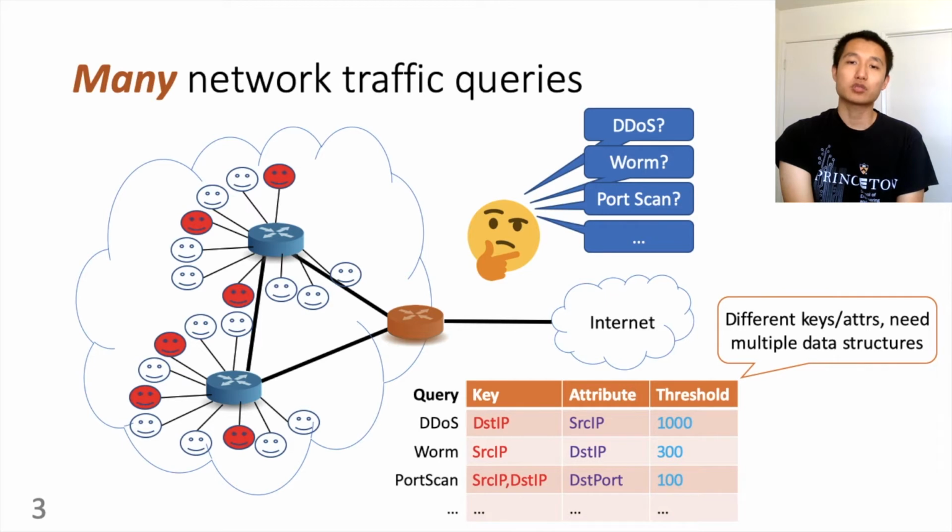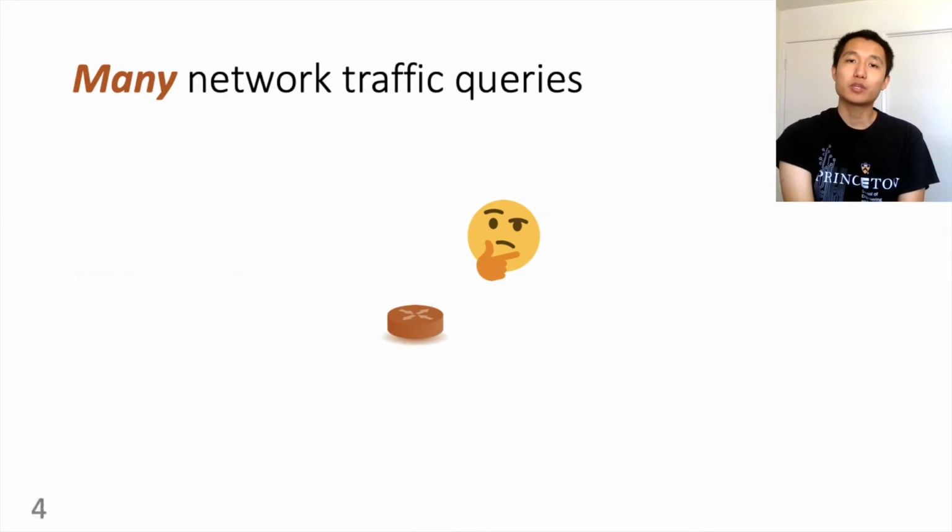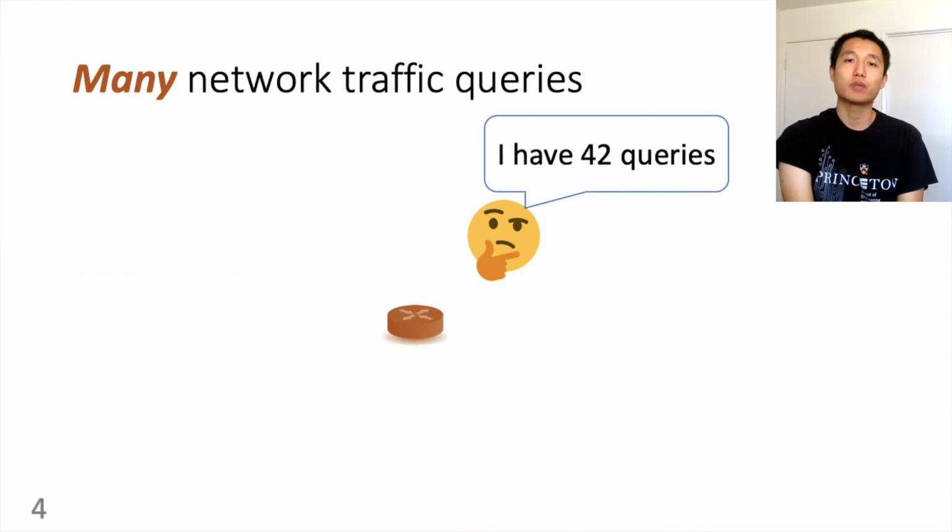However, most data structures we know of are designed for a single key and a single attribute, so a single instance cannot work with multiple queries with different keys. So we must use multiple instances of such data structures. The network administrator may have dozens of traffic queries she wants to run, not because she's wondering about the ultimate questions of life, the universe, and everything in the network, but merely because the day-to-day tasks she performs are so diverse. With a huge volume of network traffic, sending all packets off for processing can be too costly. On the other hand, randomly sampling a subset of packets will cause huge errors in distinct counting.